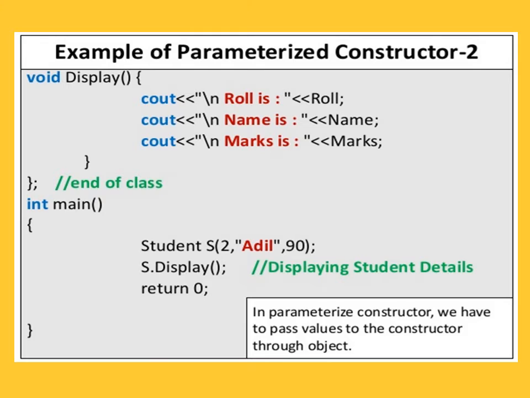In a parameterized constructor we have to pass values to the constructor through the object. So this is the main thing that we have to consider and keep in mind when you are writing a constructor with parameters: when you are creating the object, at that time you have to pass the parameters or the values, at the time of creation of the object.